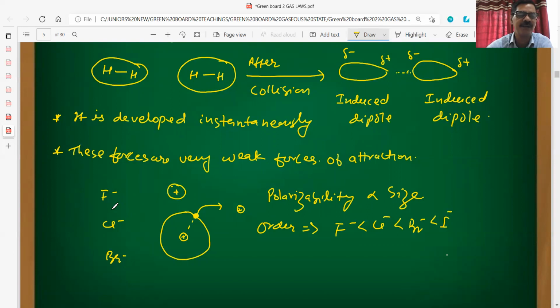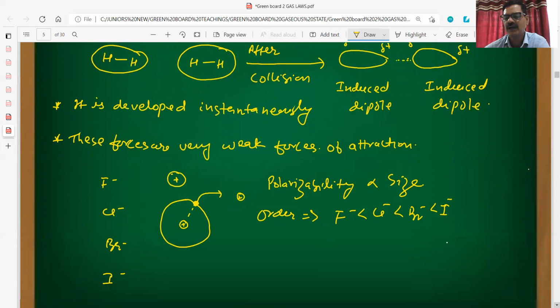For example, F minus, Cl minus, Br minus. The size of Br minus is the largest among these three. So the order of polarizability will be: F minus has the least polarizability, then Cl minus, Br minus, then I minus. I minus has the largest size among all halide ions.